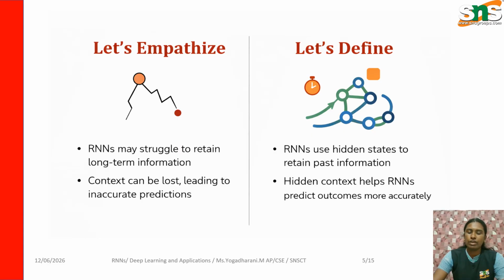Let us consider why ordinary neural networks fail for sequential data. Imagine reading a sentence one word at a time. If you forget the previous word, the sentence loses meaning. Similarly, a machine learning model without memory cannot understand sequential relationships. Example: the cat sat on the mat. If the network only gets the word cat, later words may lose context. The problem statement here is no memory, loss of context, and poor sequence understanding. Memory is the heart of sequential learning.